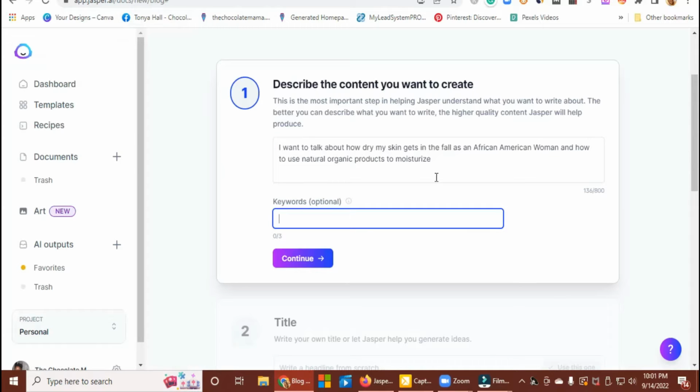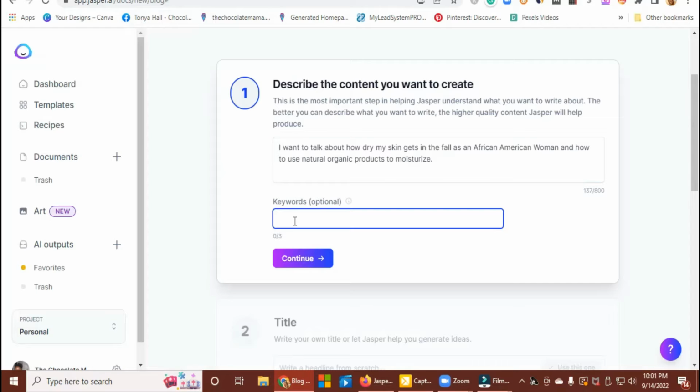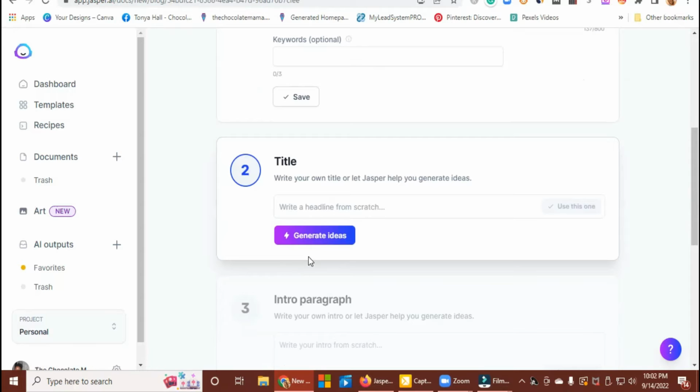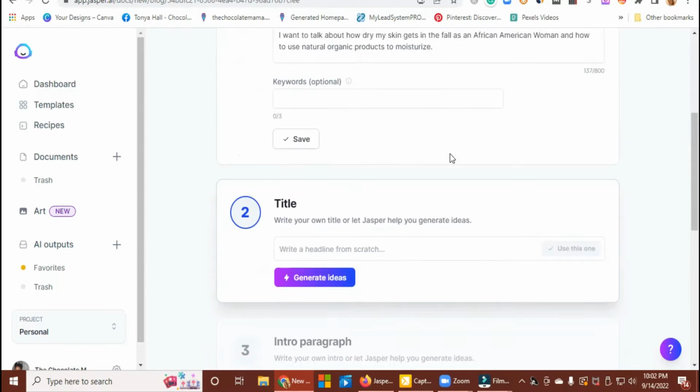Then I'm going to add in additional keywords here. I want to put dry skin. That's a keyword I want to use. I want to make sure African American women is used, so it's going to try its best to find that. And oh, I know what else I want to say: organic products. Okay, I'm going to click continue. So it's got an idea of what I want and the keywords I want.